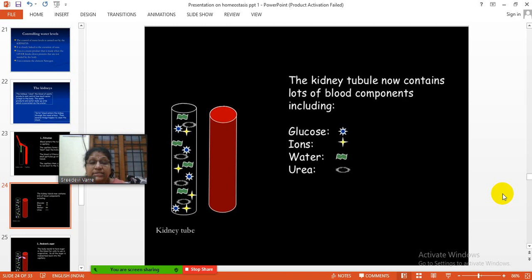So all these things can be present in the blood. That has to be filtered in the kidneys and eliminated from the body to maintain the normal functions of the body.